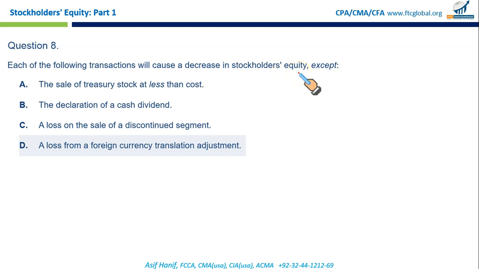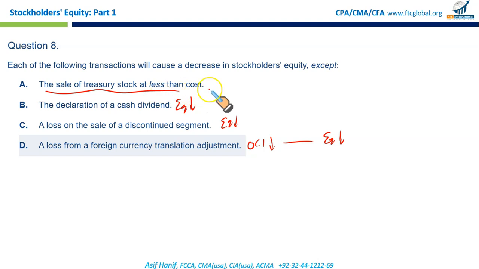Each of the following transactions will cause a decrease in stockholders' equity except. Let us discuss these in the reverse order. A loss from a foreign currency translation adjustment reduces your OCI, which eventually reduces your equity. A loss on sale of discontinued segment, clearly it's a loss and that will reduce your equity. Declaration of dividend is paid out of equity, so you debit dividends payable, credit your retained earnings, so it would also reduce equity. But a sale of treasury stock at less than cost, let me explain with the help of a journal entry, it will in fact increase your equity.